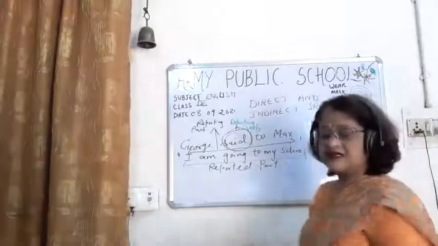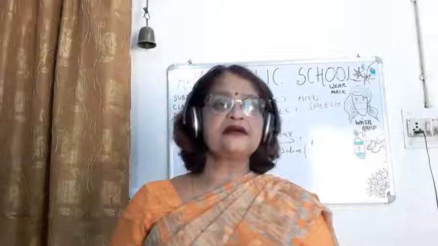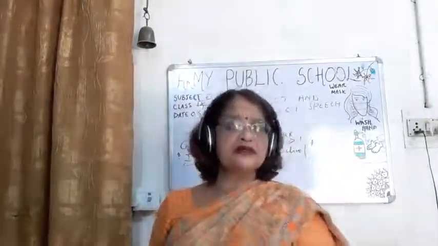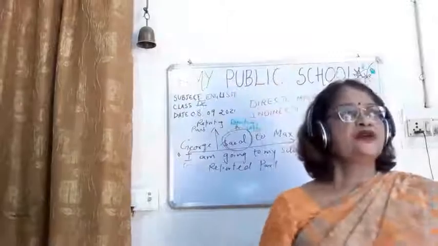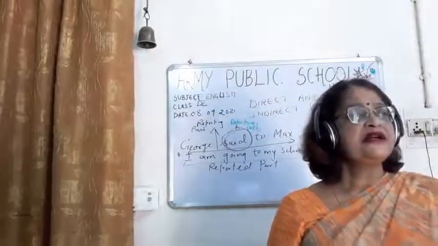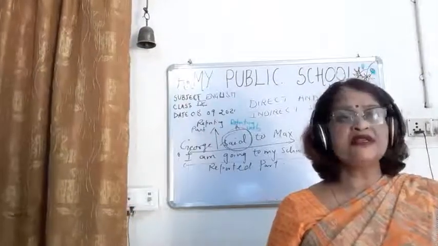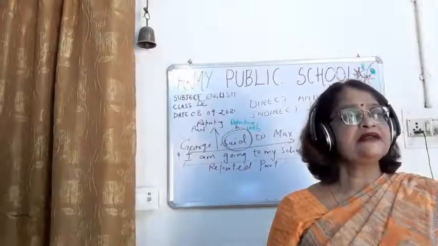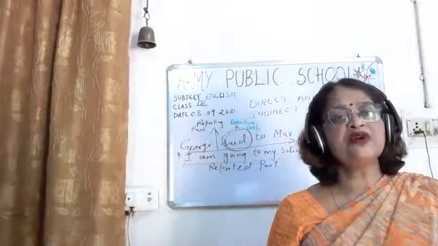As you can see, children, there are two parts: one is the reporting part and the other is the reported part. What is the reporting part? The reporting part is the part outside the inverted commas, and it is the reporting verb that determines all the changes.